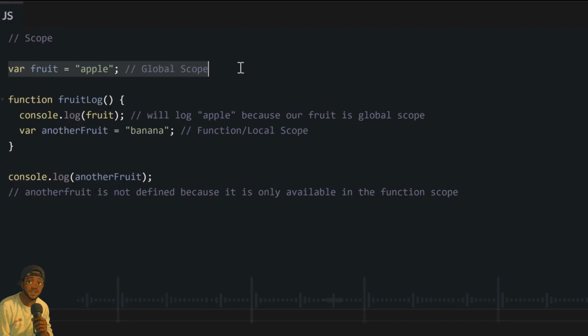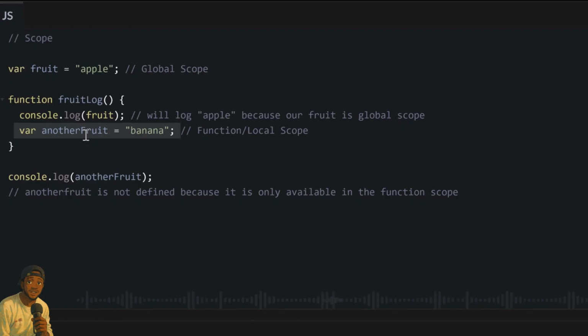And what does this one mean? I say we fit use them anywhere in our program and it go work even inside a function. So if we declare a variable here outside and then you want to use the variable inside this function, we fit also use them. We fit console log them, we fit change the value, we fit modify and we fit do anything to am.